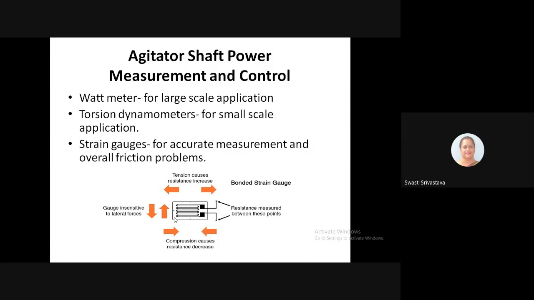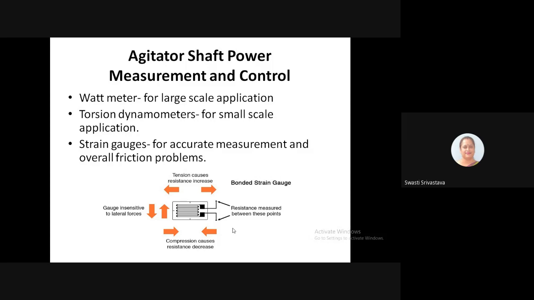Here an attempt has been made to mount four identical strain gauges at a 45-degree angle to the axis in a hollow shaft, and the lead wires from the gauges pass out of the shaft via an axial hole, and electrical signals are then picked up by an electrical slip ring arrangement.